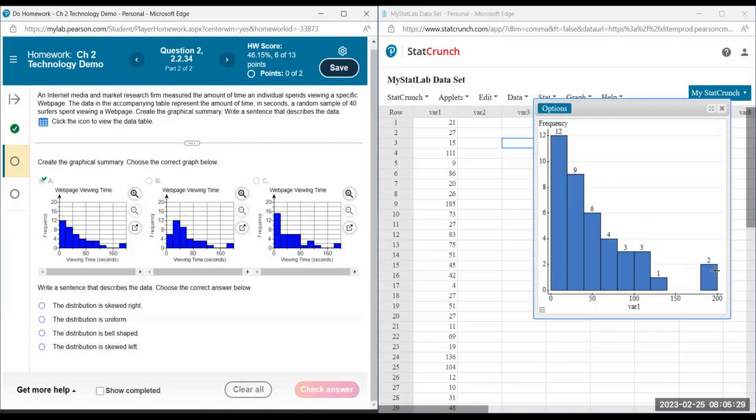There's like a little tail here. That tail, which is on the right side, was created because there's a potential outlier on the right side. So we say that that distribution is skewed to the right, wherever that outlier or that tail tends to drift off to.